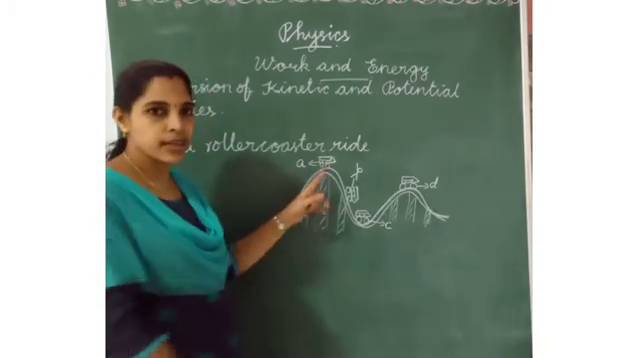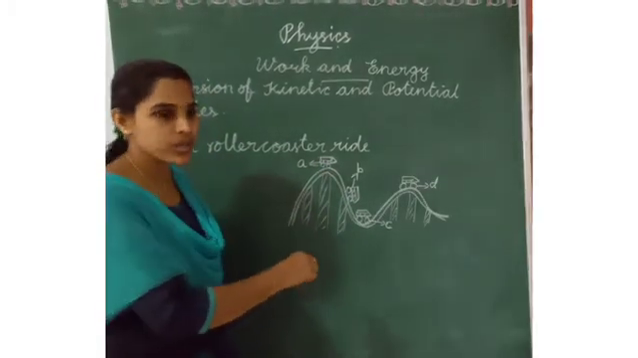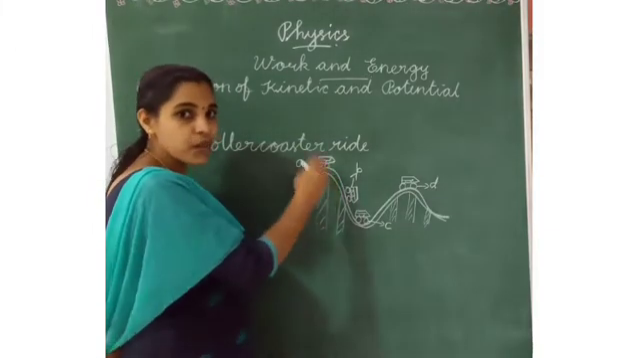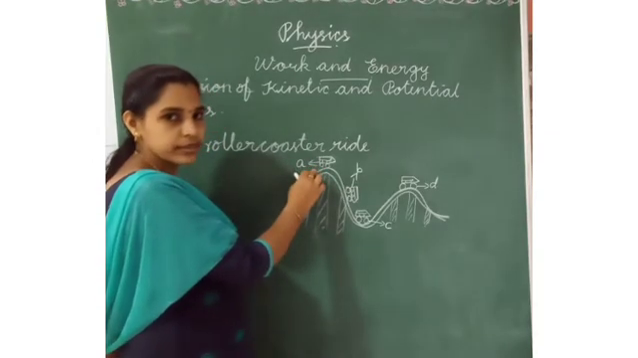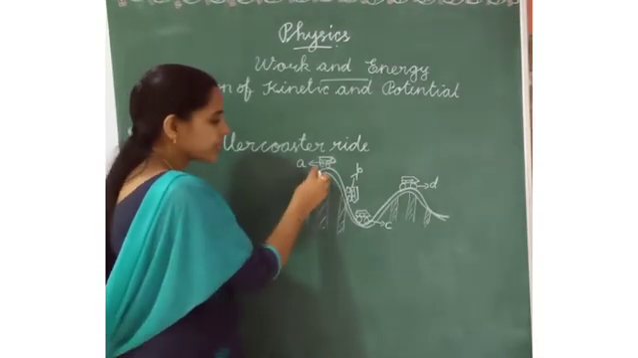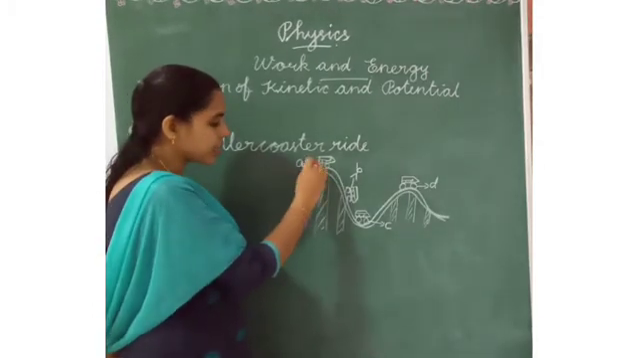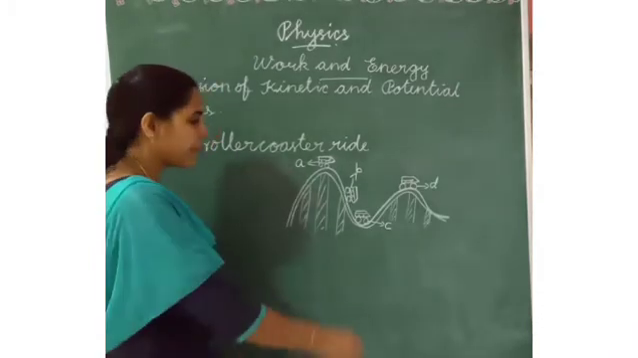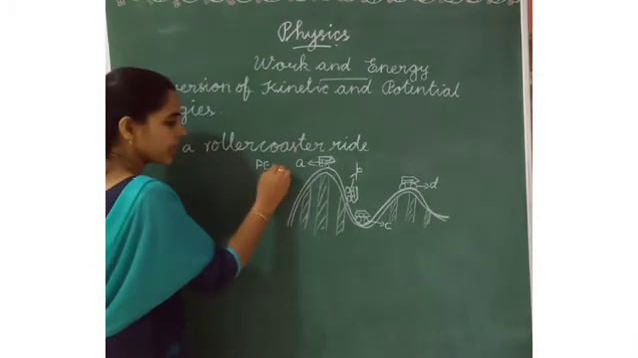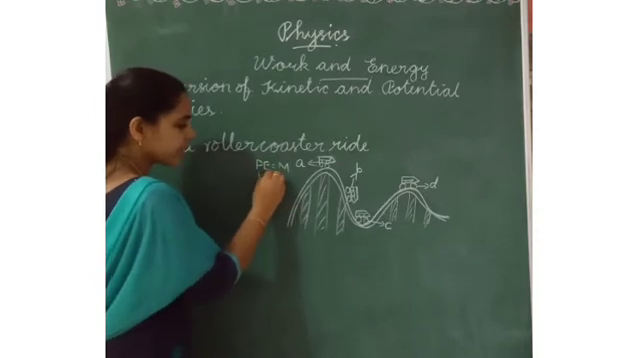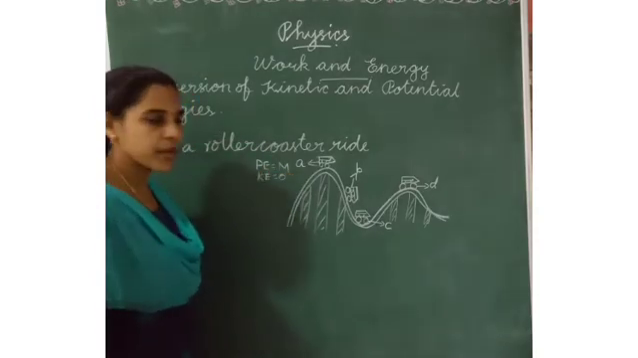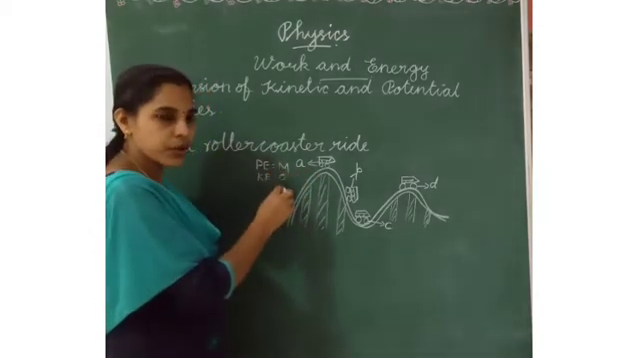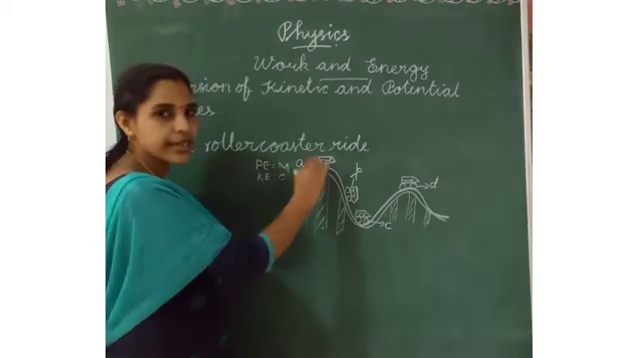Okay, the cart is at the height of the roller coaster ride. In this area, the potential energy is maximum because it has height. Potential energy is maximum but kinetic energy is minimum, 0, because it has height.